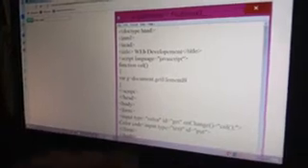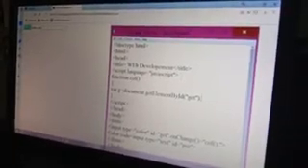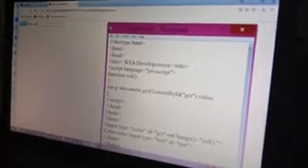Document dot getElementById, then the name, box name dot value.